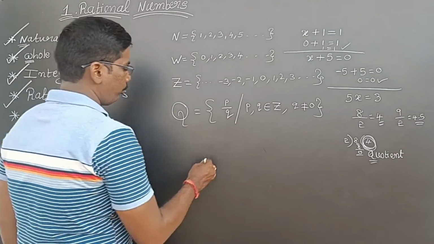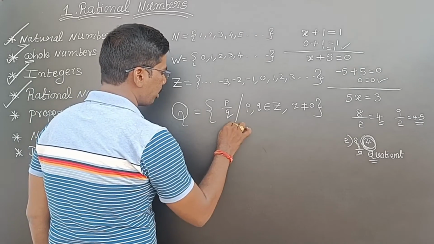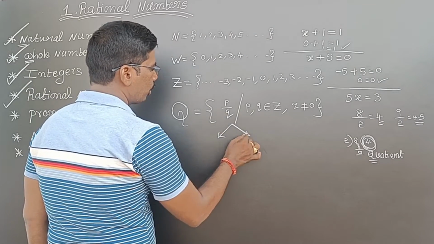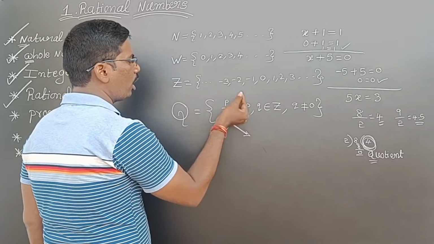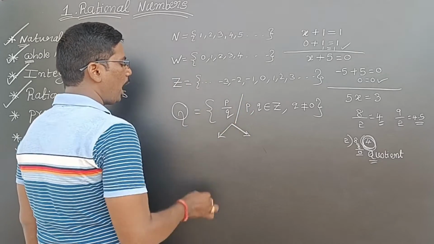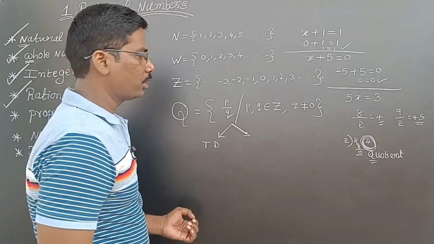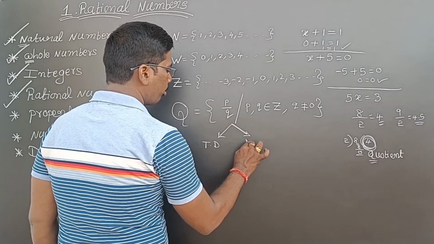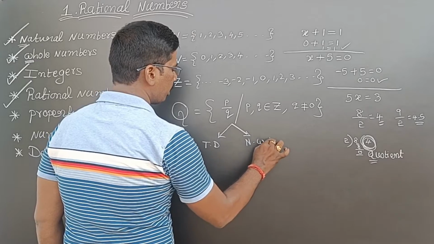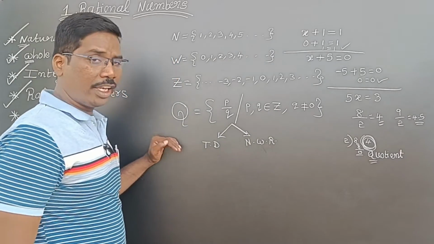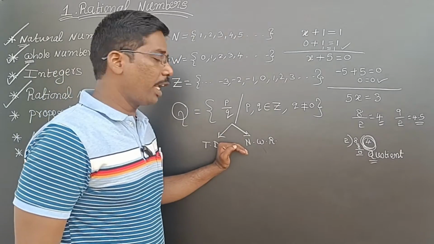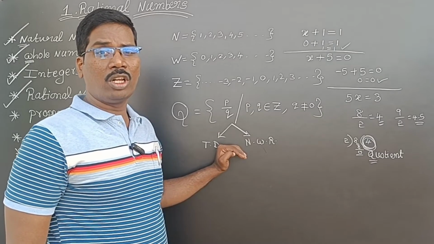Now, these rational numbers are of two types. If I divide the numerator by the denominator, or P by Q, then I will get terminating decimals, otherwise non-terminating recurring decimals. How, sir?